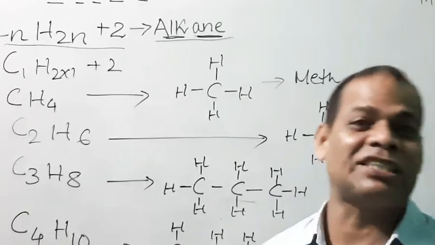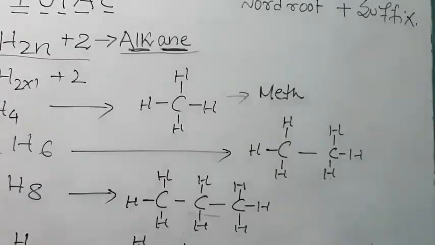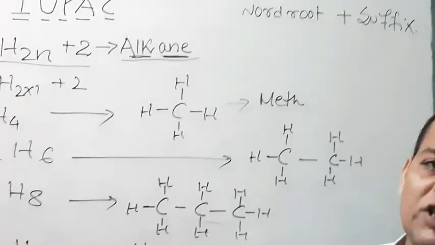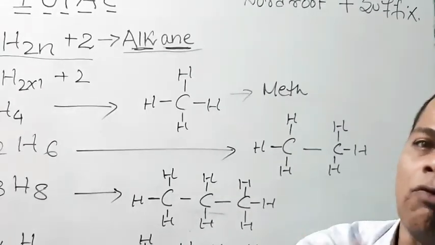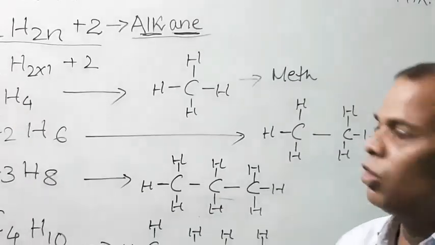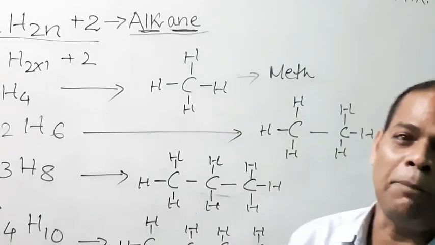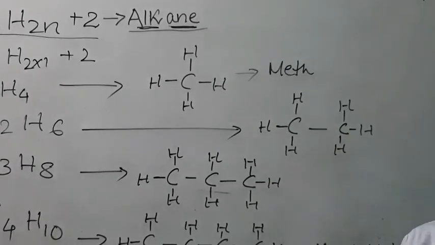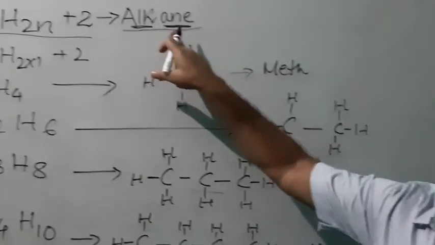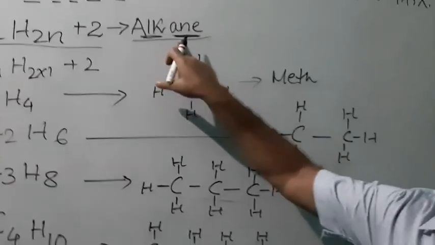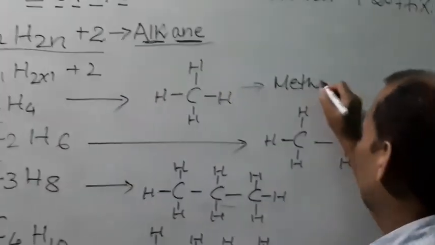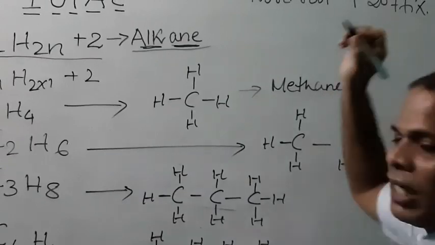So ane is the suffix, showing the nature of linkage. Since all these members belong to the alkane family, the suffix is taken as ane. So the name of this compound is methane.